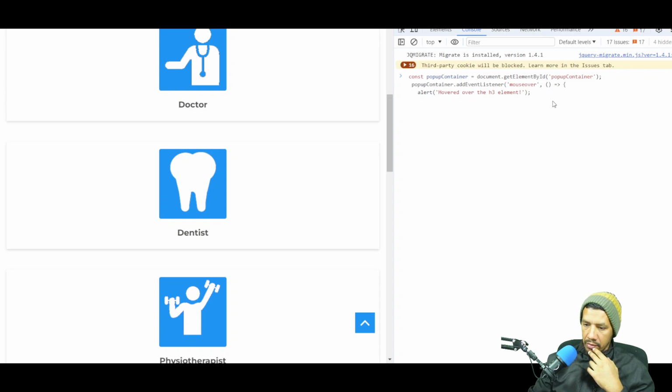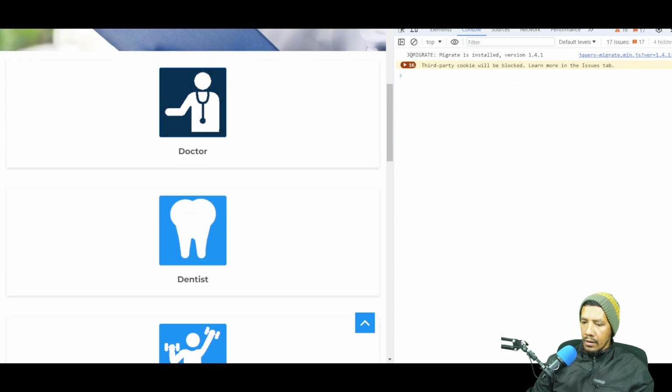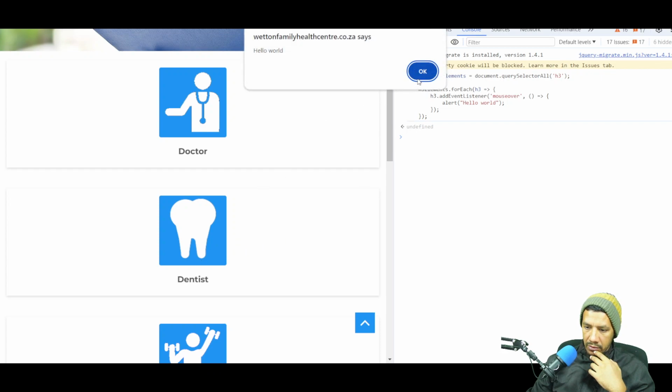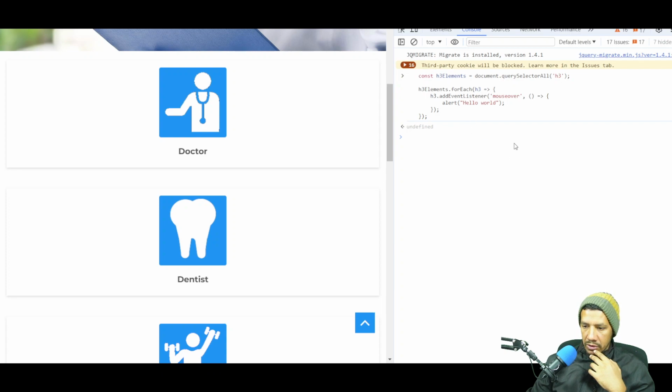Sorry, that's the incorrect code. Let me use the correct code. Basically, I'm declaring a constant over here called h3Elements, and I'm saying for each H3 element, add a listener so that as I mouse over the H3 element, it alerts hello world. Okay, so let's hit enter. If I now hover over the H3, it says hello world. So that code seems to work. You can test your code over here in the console of the browser.